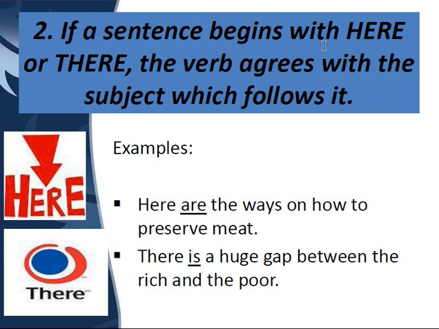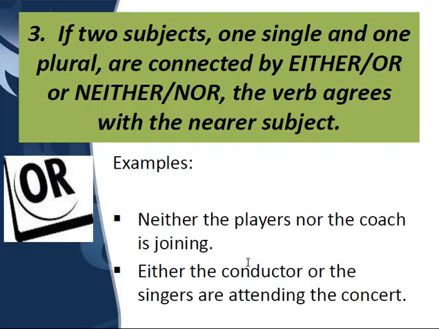Next rule: if a sentence begins with here or there, the verb agrees with the subject which follows it. If I say here are the ways, I am talking about the ways, which is plural, so we are going to use are. But if I say there is a huge gap, huge gap is singular, so we are going to use is. So the verb depends on the subject which follows here and there.